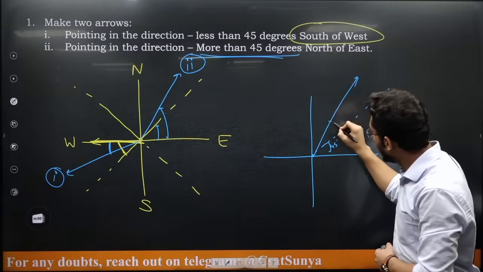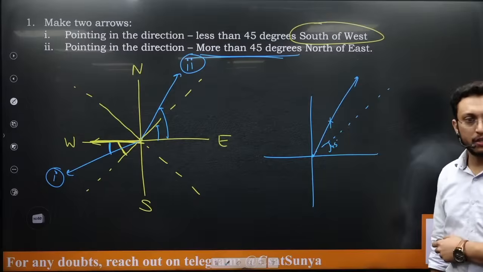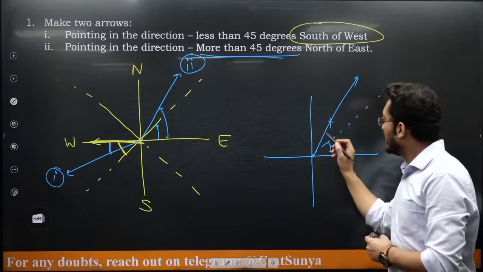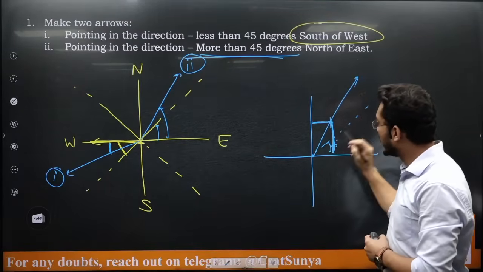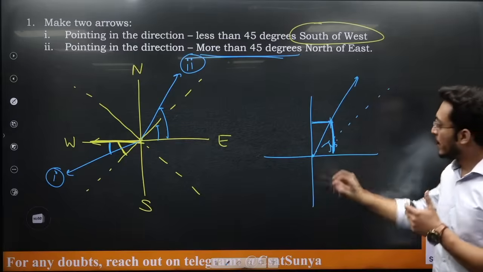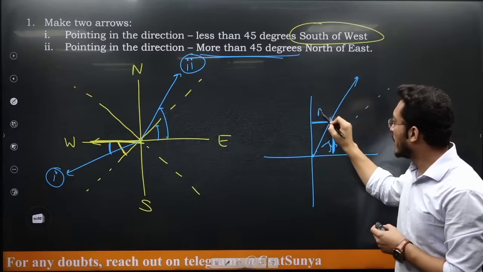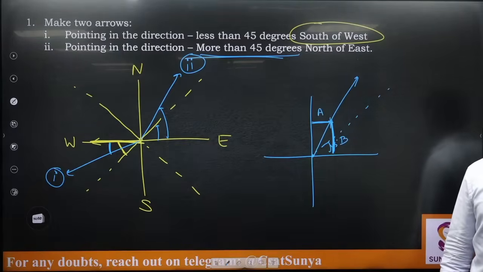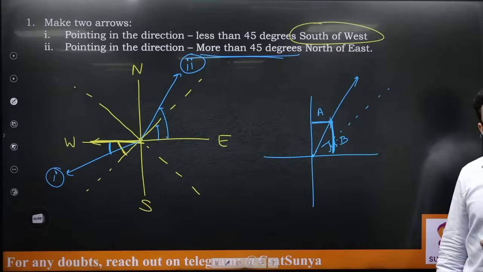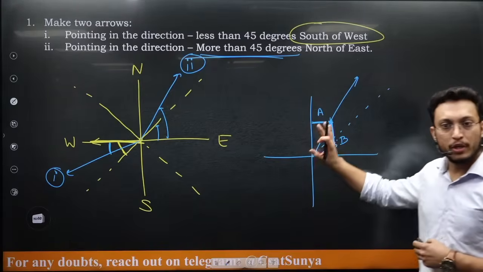If there is a point here, can you tell me whether this distance will be greater or this distance will be greater? Let's say this is distance A and this is distance B. Will A be greater or B? B is greater. Sure? There is no doubt in this, why?